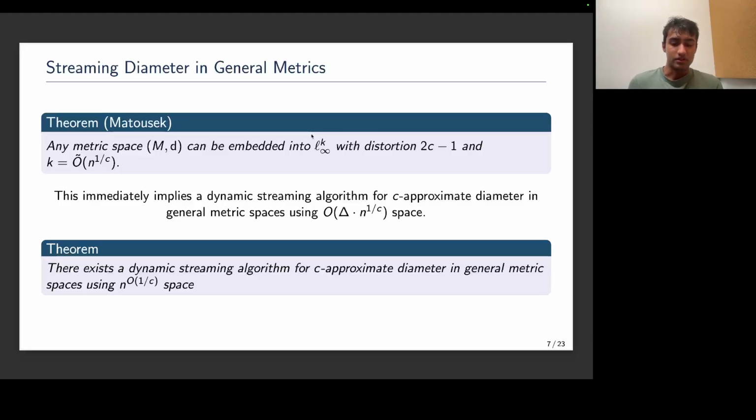But perhaps this dependence on delta here is slightly unsatisfying because if delta is some large polynomial in n, this is clearly worse than just the trivial algorithm, which is to store all our points and brute force compute the diameter at the end. So a main theorem of our paper is that there exists a dynamic streaming algorithm for c-approximate diameter in general metric spaces using n to the order 1 over c space. We're getting rid of this dependence on delta.